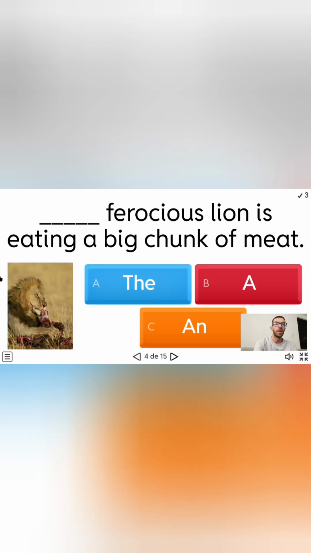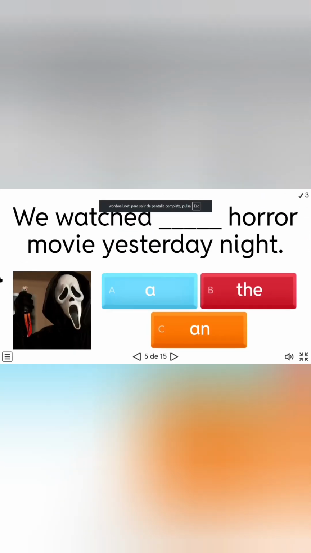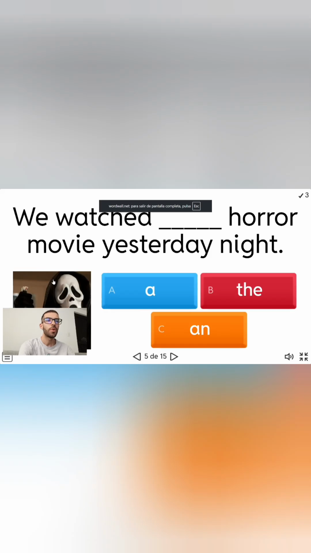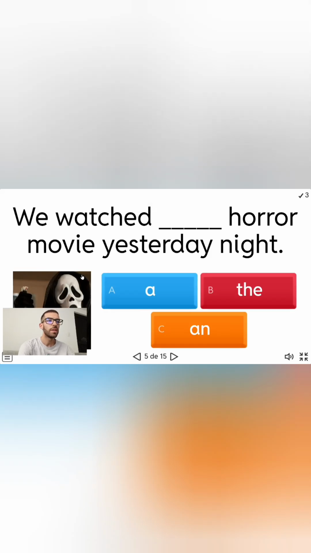All right. If we continue, we have, "(Gap) ferocious lion is eating a big chunk of meat." So what is the correct answer here? Okay, another sentence. It says, "We watched (gap) horror movie yesterday night." So what is the correct answer?